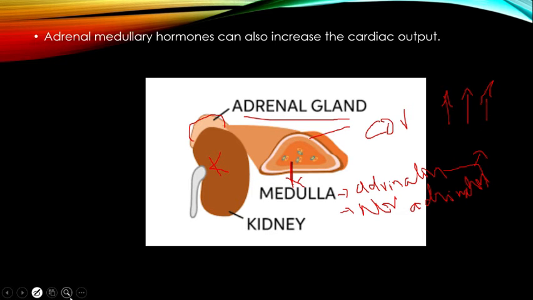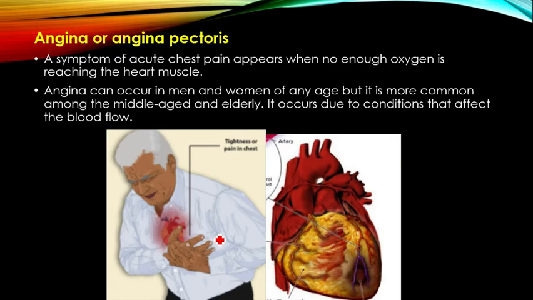Hence, we can say that adrenaline and noradrenaline, which are produced from the medulla region of the adrenal gland, are responsible for the increase of cardiac activity. That is about the regulation of cardiac activity.